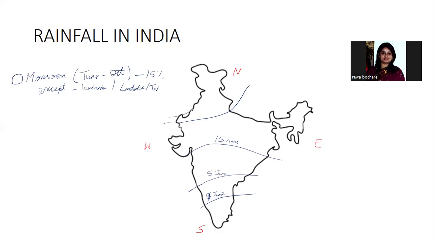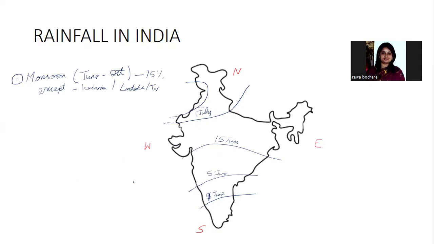And in this part, Punjab, Haryana and all, say you receive this around 1st July. So these are the general timelines wherein this rainfall is received.